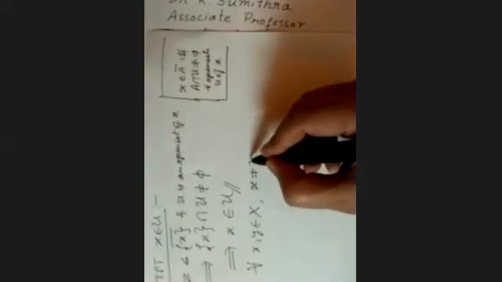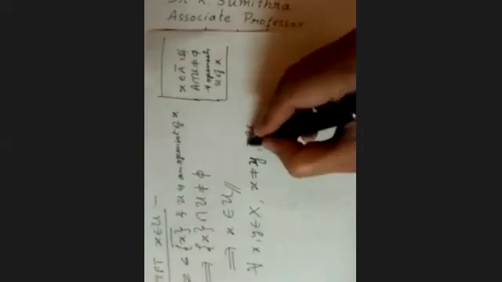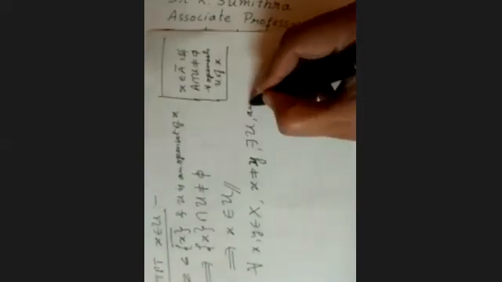So we have proved that for all x, y belonging to X with x not equal to y, there exists an open set U such that x belongs to U and y doesn't belong to U. Therefore, (X, tau) is T naught. Hence, sufficiency.